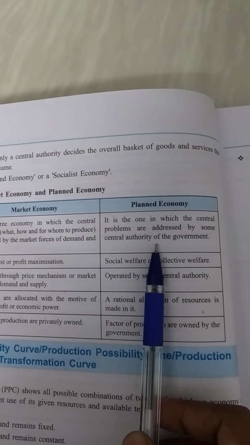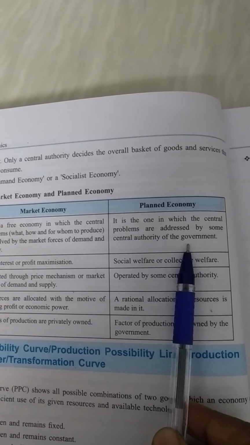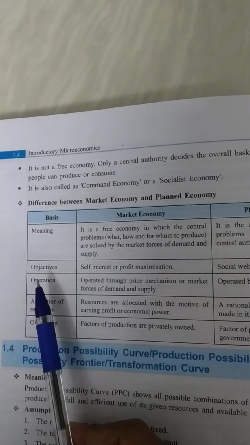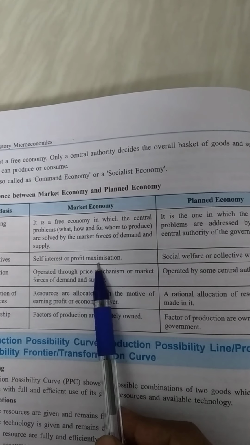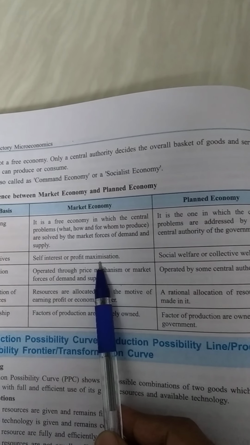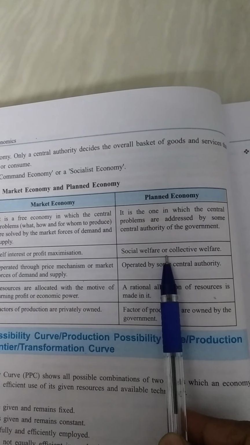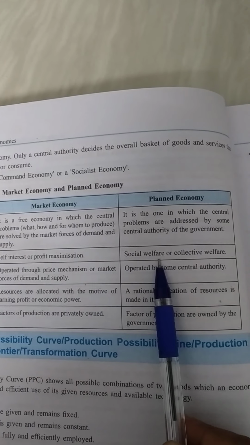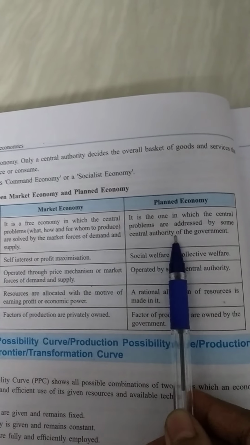Whereas in the planned economy, just like China, everything will be handled by the central authority of the government. Now second one, objective. What is the main objective of a market economy? Profit maximization. That's why they are allowing their products to play in the market forces. Whereas the planned economy's main objective is social welfare. That's why everything is in the hand of a central authority.